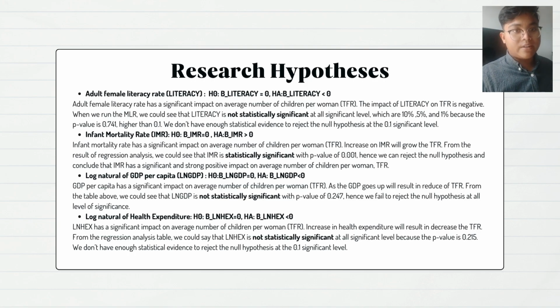Next, for the third independent variable, which is LNGDP, the null hypothesis is that the slope coefficient of LNGDP is equal to 0, while the alternative is less than 0. GDP per capita has a significant impact on average children per woman, TFR. As GDP goes up, it will result in a reduction of TFR. From the multiple linear regression analysis table, we could see that LNGDP is not statistically significant, with a p-value of 0.247. Hence, we fail to reject the null hypothesis at all levels of significance.